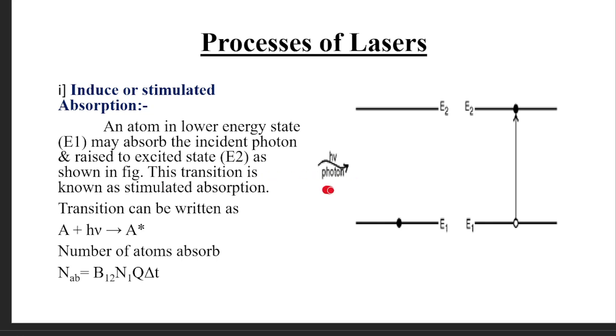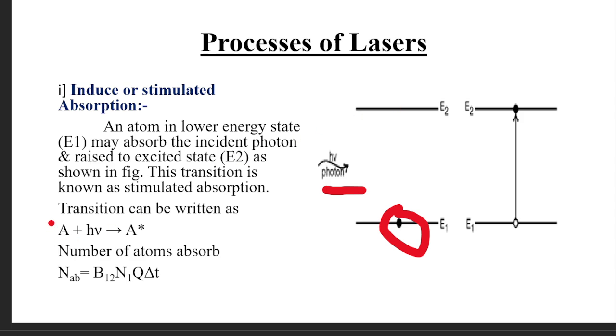In this process, a photon of energy h nu is incident on a ground state atom. Here E1 denotes the energy of the ground state, and this photon is incident on this ground state atom. The atom absorbs the energy of this photon and jumps to the excited state, which is E2.